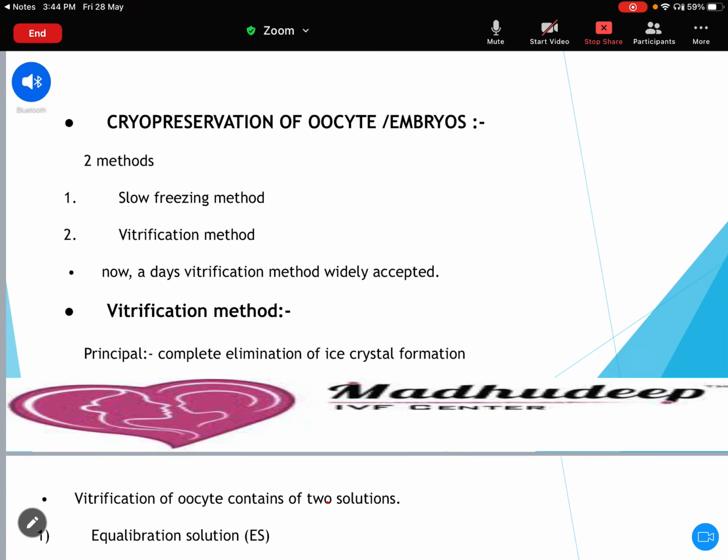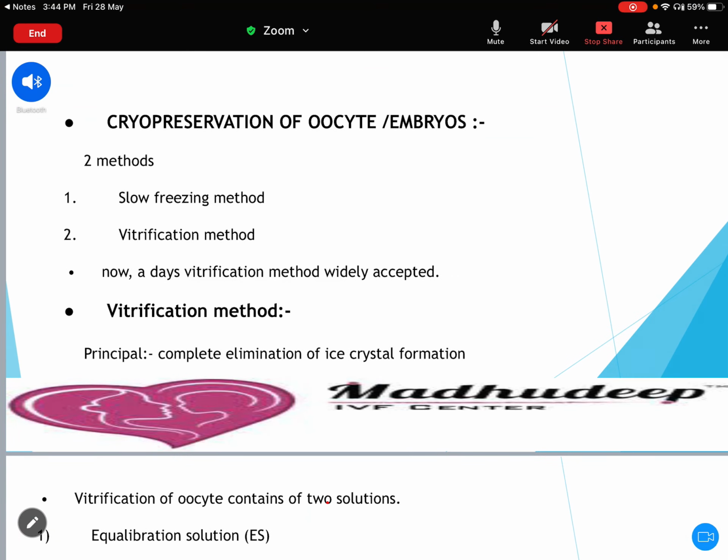Cryopreservation of the oocyte or the embryos. Now we proceed to the oocyte or the embryos. The method of cryopreservation and thawing for both oocyte and embryos is the same. There is not much big difference.